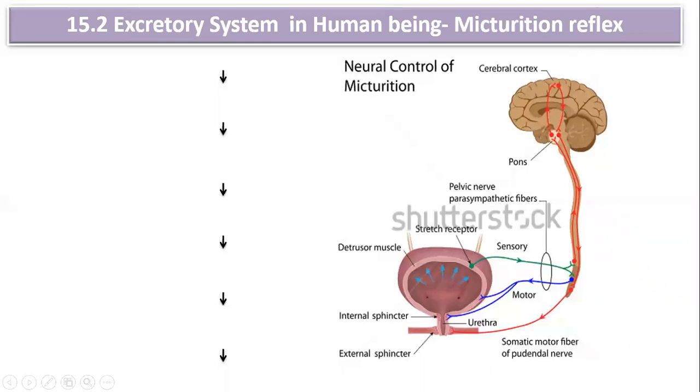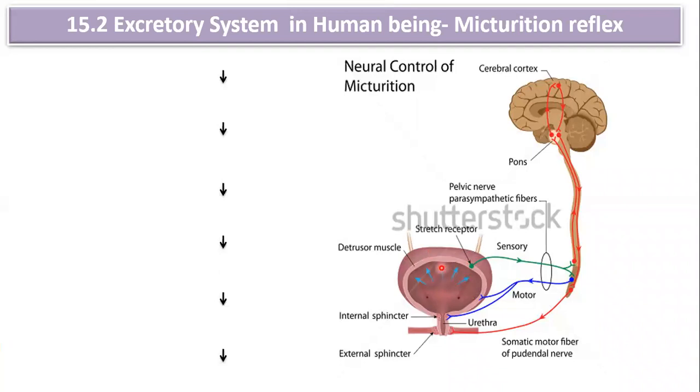So in case of the micturition, what is micturition? Micturition is basically urination. Whenever your urinary bladder is full with urine, the signals are initiated by stretching of the urinary bladder. So you can see in the diagram, this is your urinary bladder.